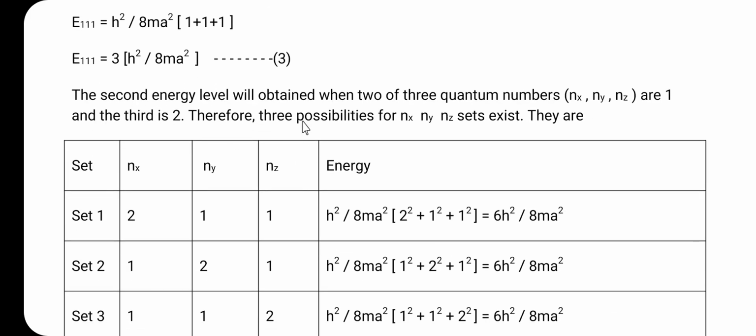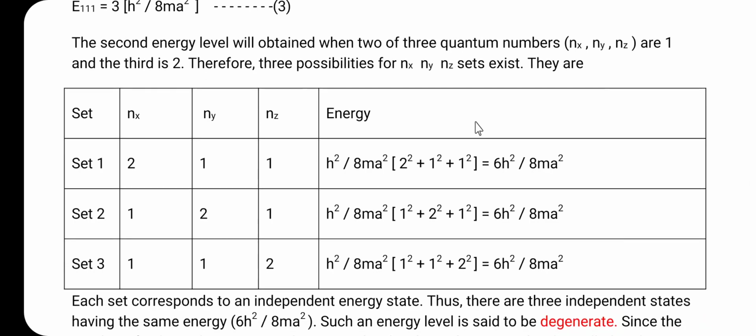The second energy level will be obtained when two of the three quantum numbers n x, n y, n z are 1 and the third one is 2. Therefore, three possibilities for the n x, n y, n z set exist, and these are given in the table: the value of n x, value of n y, value of n z, and the expression for the energy. So, there are three sets, set 1, set 2, set 3.